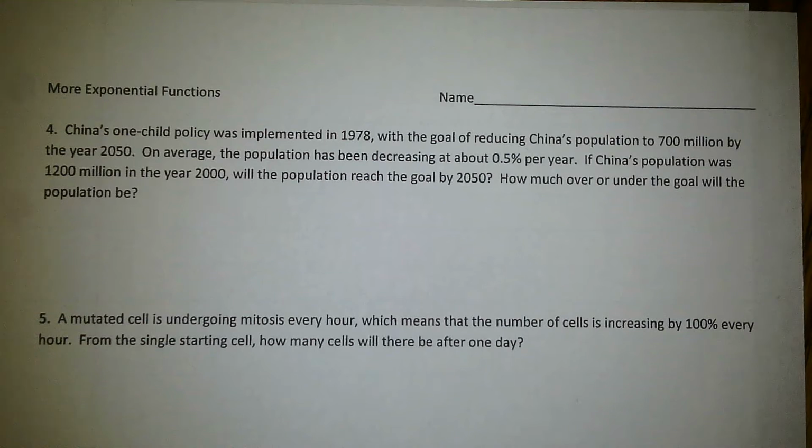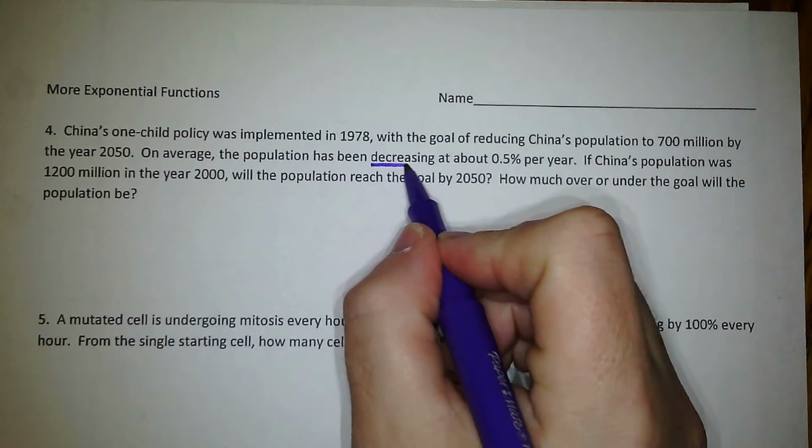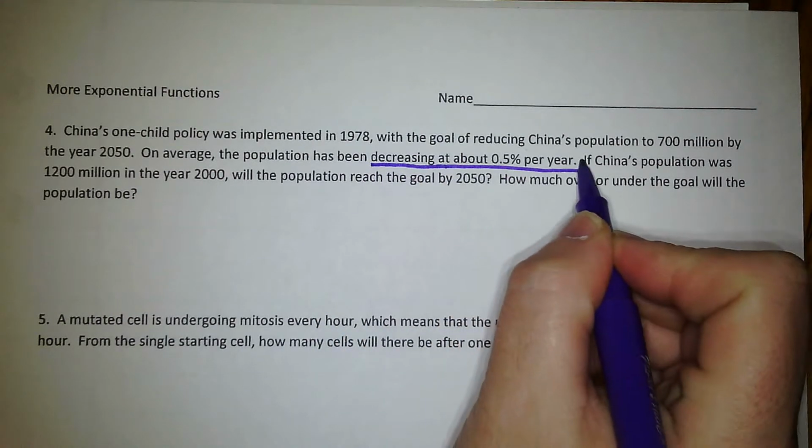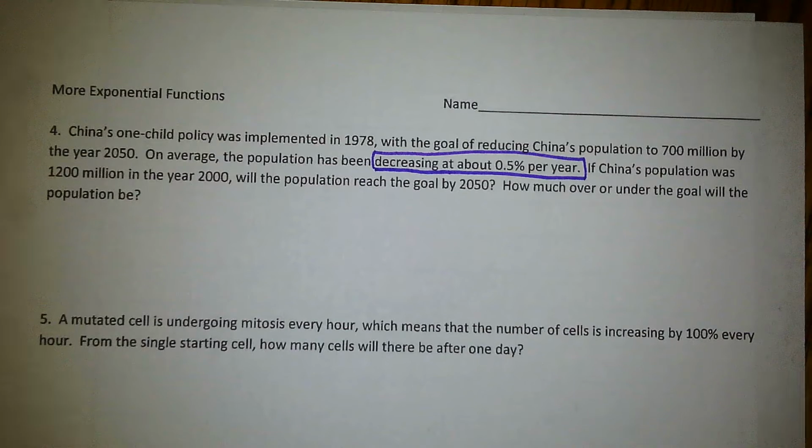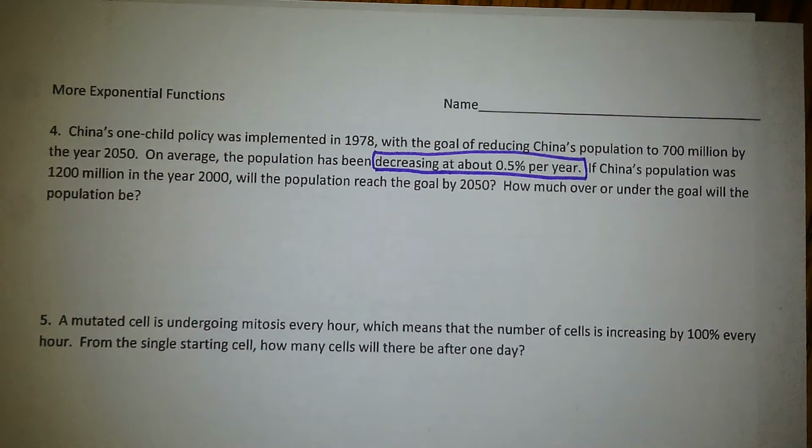Number 4 says, China's one-child policy was implemented in 1978 with the goal of reducing China's population to 700 million by the year 2050. On average, the population has been decreasing. Okay, so that's important words. Decreasing about 0.5% per year. If China's population was 1,200 million in the year 2000, will the population reach the goal by 2050? How much over or how much under the goal will the population be?